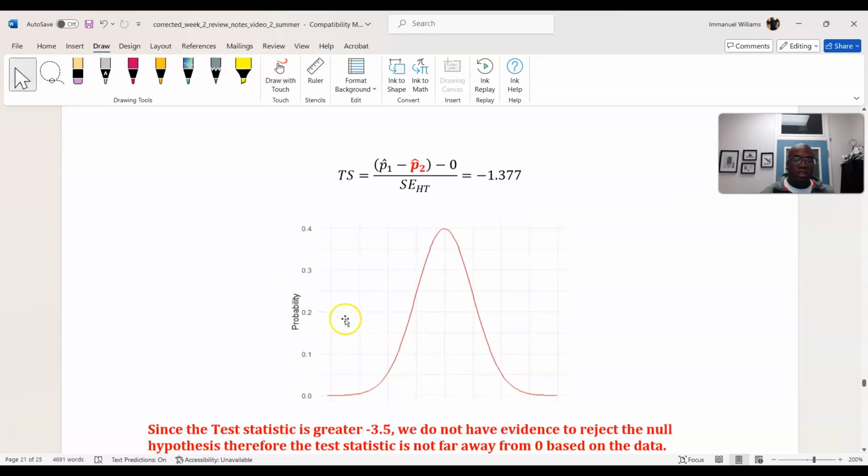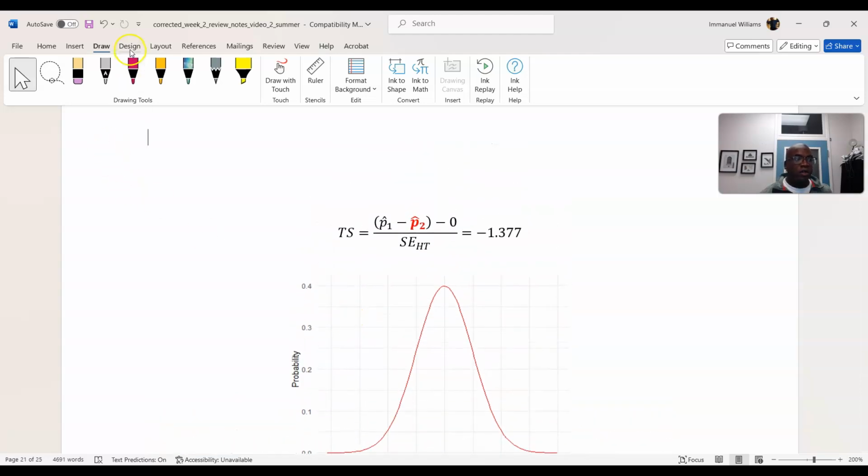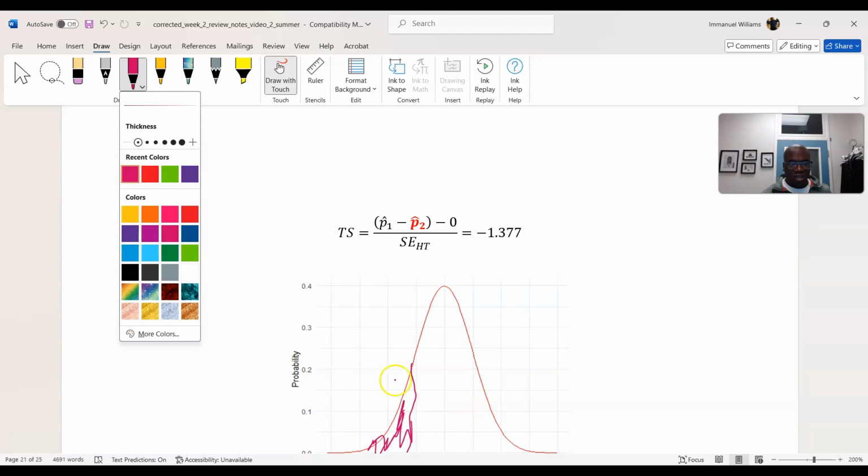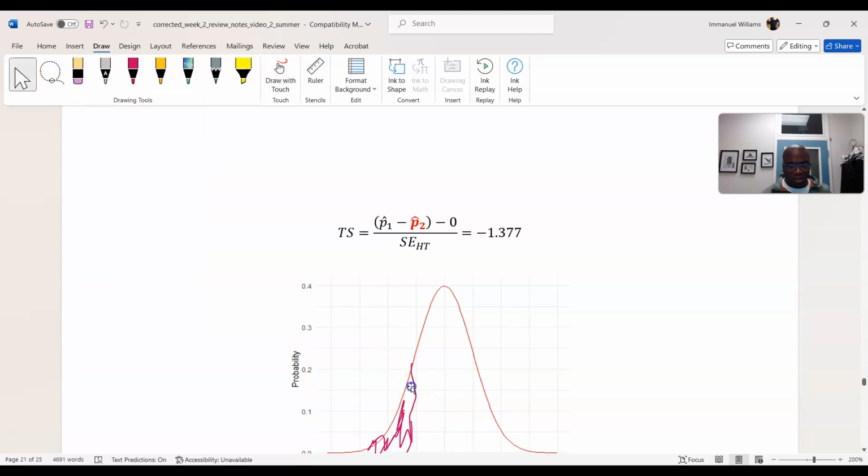In terms of our test statistic, it would be over here to the left, somewhere around here, and this will be the p-value to the left. The vertical line would have been the test statistic. Let's make this a different color. I'm pretty sure I can.